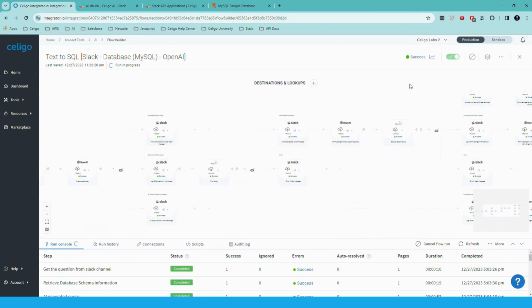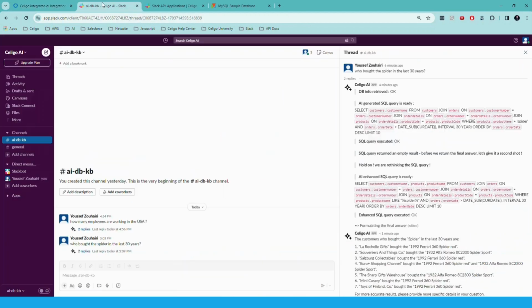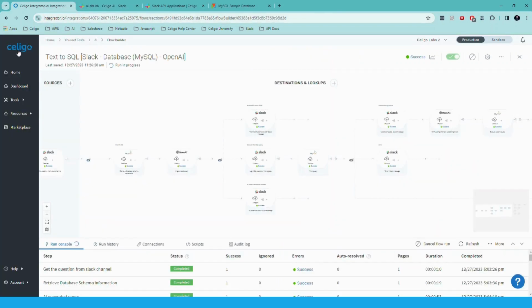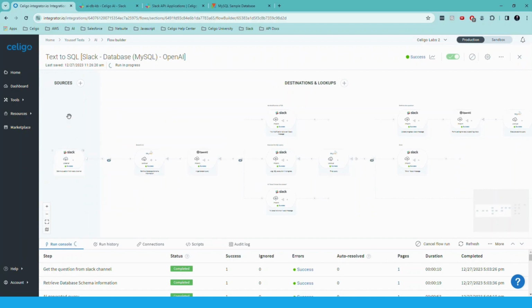So yeah, as I mentioned in the beginning, this integration is a very good example of how we can use an iPaaS, where the iPaaS is giving you all the tools to build your logic, the connectors to the systems, and all the features like the branching and the filters, so that you can build your logic. And when you add to that an AI, or OpenAI in this use case, you can unleash and unlock a lot of potential for your business users.